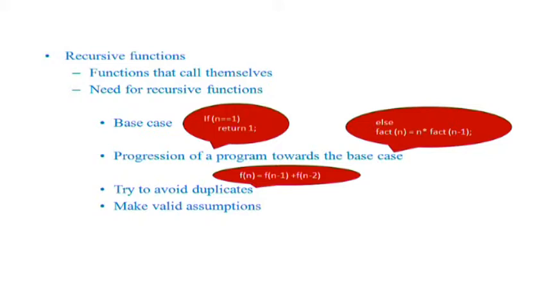Then the third important rule is to avoid duplicates. What do you mean by avoiding duplicates? Wasting time in reinventing the wheel is what is meant by avoiding duplicates. There is no need to recompute something which has already been computed. So that stays as the third rule in a recursive function: try to avoid production of duplicates.